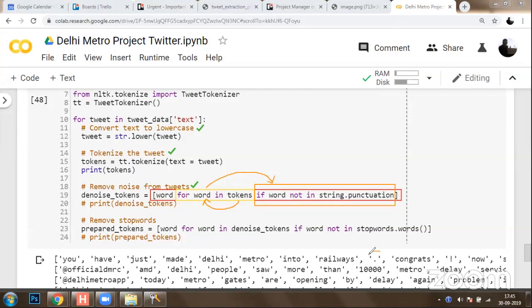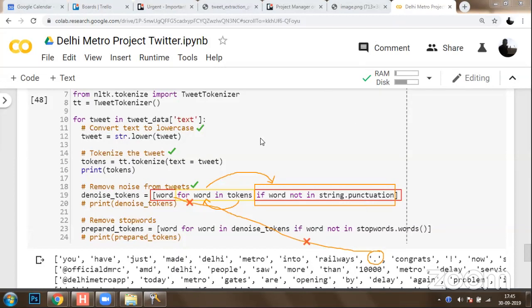So now when you reach this dot, this dot will be available in string.punctuation, hence the condition will not be true. So this dot will not go into word and it will not be added onto the list, because the condition will not be true, since this dot is contained within string.punctuation.